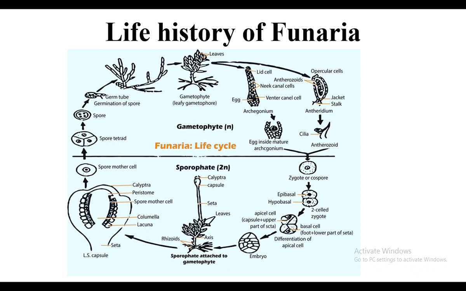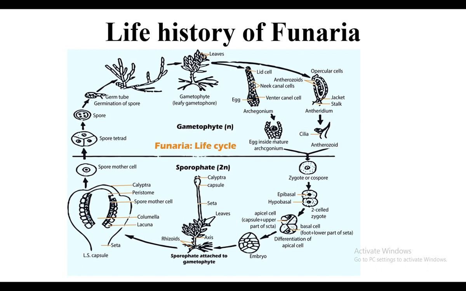As you know, the main body, which is dominant, is the gametophyte in all bryophytes, and Funaria is a bryophyte plant. The second generation, which is recessive, is called the sporophyte. Gametophyte gives rise to sporophyte, and sporophyte gives rise to gametophyte. These are the stages under the gametophyte generation, and these are the stages under the sporophyte generation. So these stages alternate with each other.